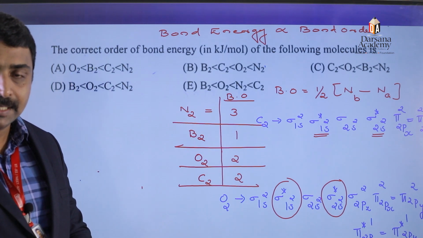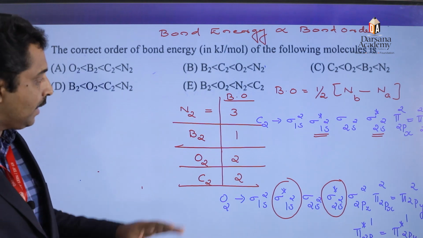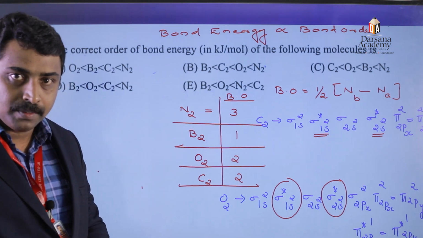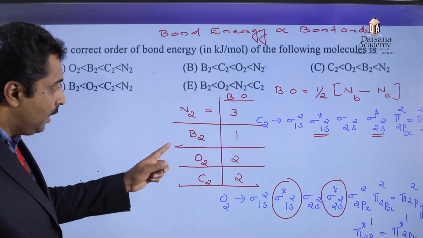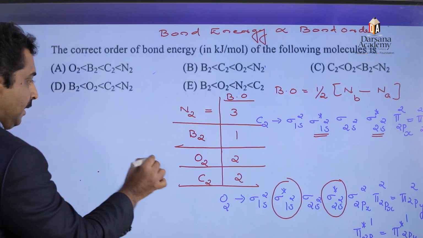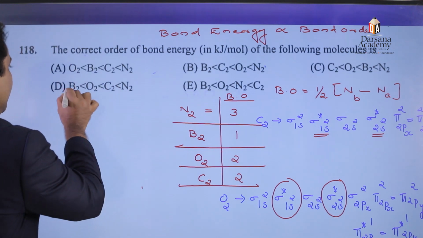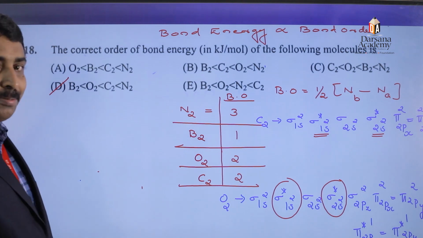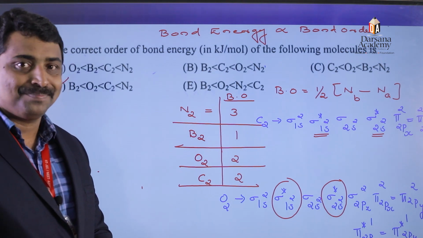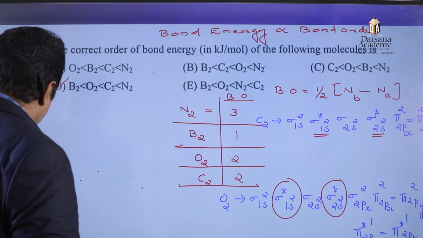Therefore, which is the correct order when we compare all the four molecules? The bond energy is least for which one? Boron, then oxygen, carbon, nitrogen. Therefore, the correct option is option number D. Okay. The next question.